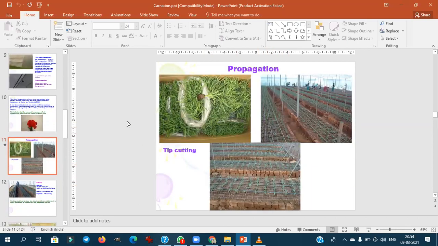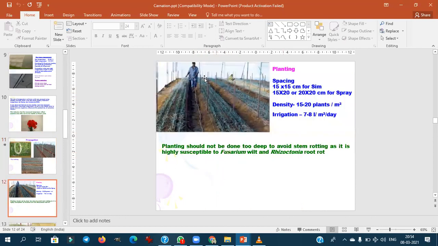With respect to the propagation, we have earlier discussed. This is the tip cuttings, the commercially followed method. Planting should not be done deep, to avoid stem rotting. Why? Because carnation is highly susceptible to soil borne fungi like Fusarium and Rhizoctonia. This is very important, you should remember this. Fusarium and Rhizoctonia are the stem rotting fungi in carnation. So we should avoid deep planting.